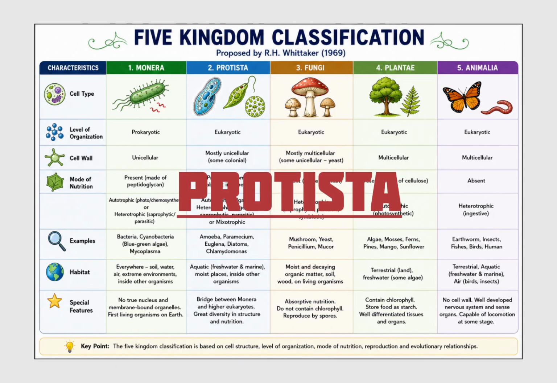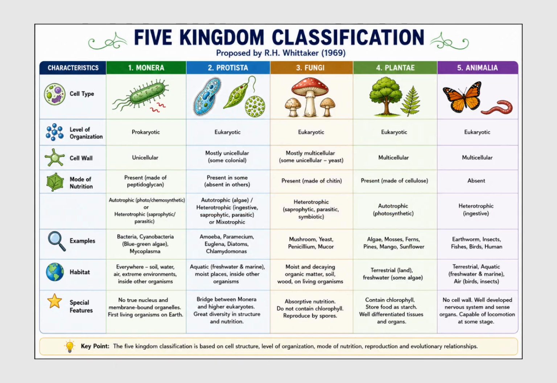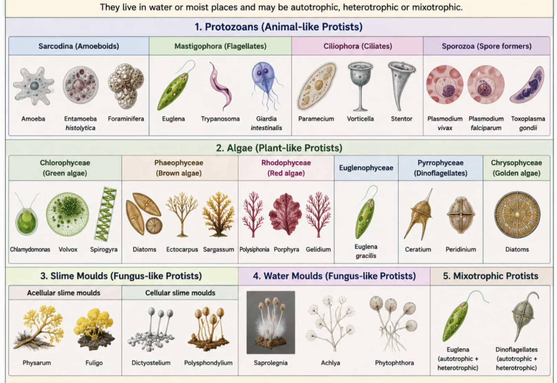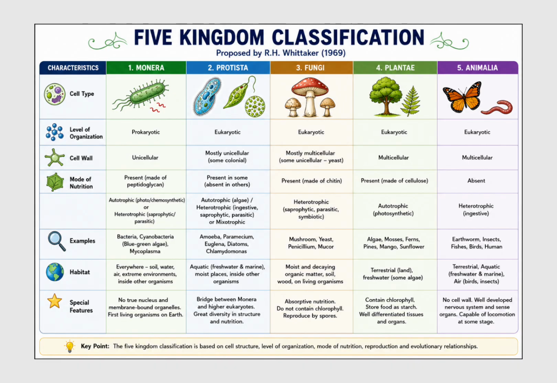Now coming to the second kingdom, Protista. See, these are mostly unicellular eukaryotic organisms because they have a true nucleus and membrane bound organelles. Cell wall is absent in most forms. They have various types of nutrition like autotrophic, heterotrophic or mixotrophic. And reproduction can be asexual and sexual. Examples are Amoeba, Paramecium, Euglena, Chlamydomonas and many more. You can see the picture present over here.